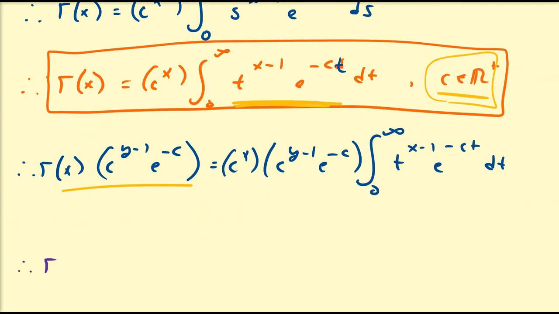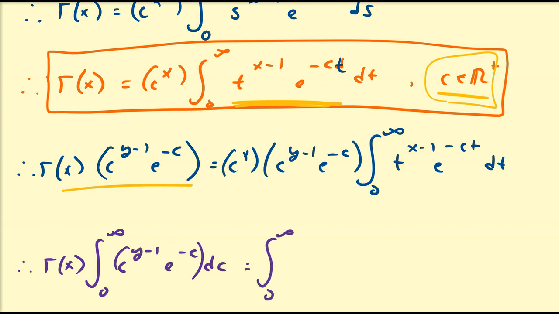So that's going to give us gamma of x times the integral from 0 to infinity c to the power y minus 1 e to the minus c dc. So clearly this integral is independent of x. That's why I can leave that gamma of x term on the outside. And on the right-hand side, we're going to have two integrals. We're going to have an integral with respect to t and also an integral with respect to c.